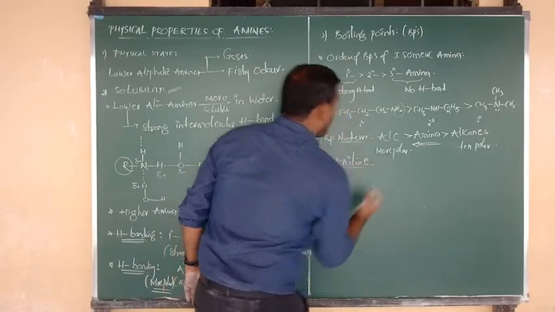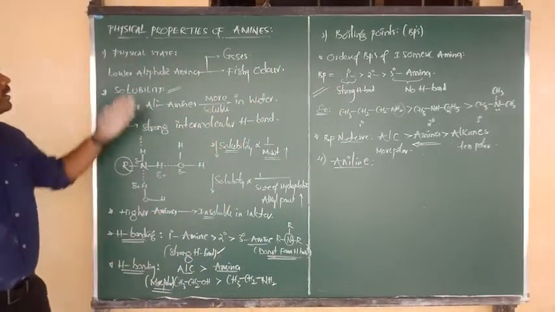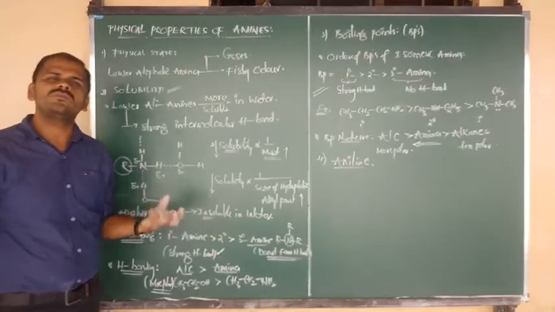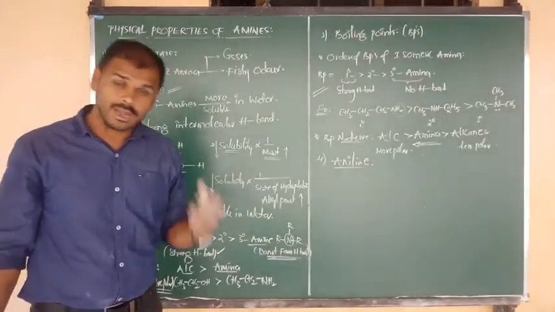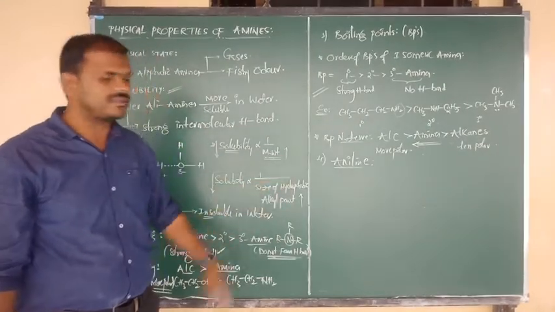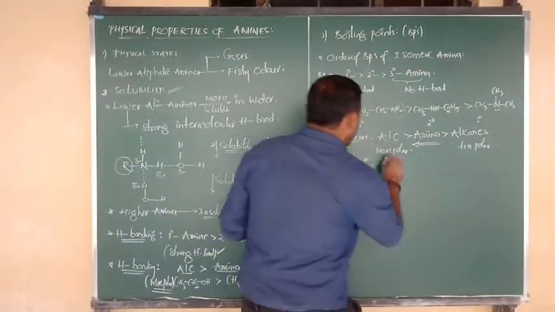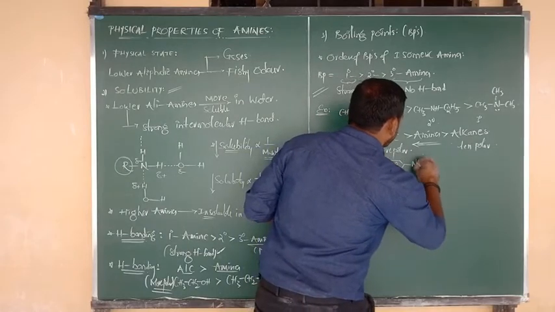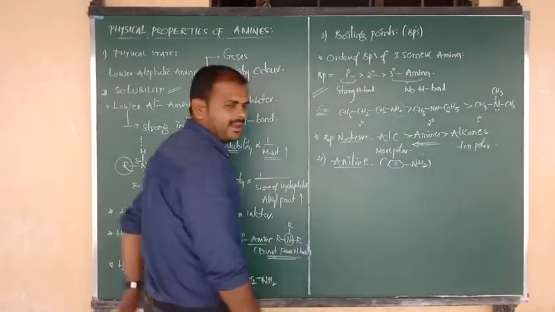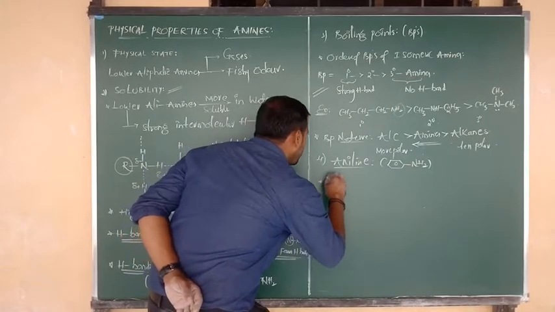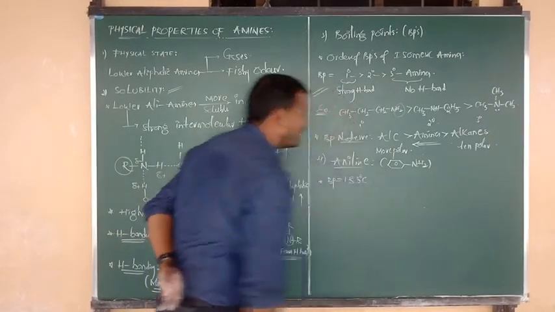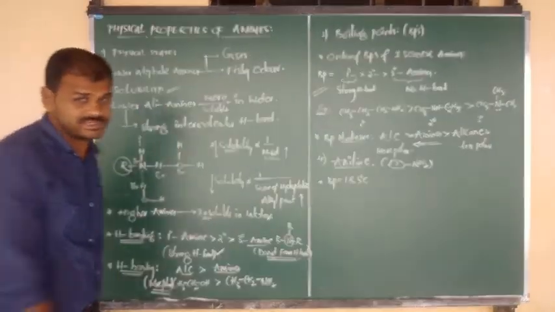The last and final thing, here I finally want to discuss aniline. Up to now we have studied physical state, solubility and boiling point, but we have seen only aliphatic amines. Let me consider the aromatic amine, that is nothing but aniline. What is the formula of aniline, beta? Benzene bonded to NH2. It is aniline. Aniline has a particular boiling point value, 183 degrees Celsius.